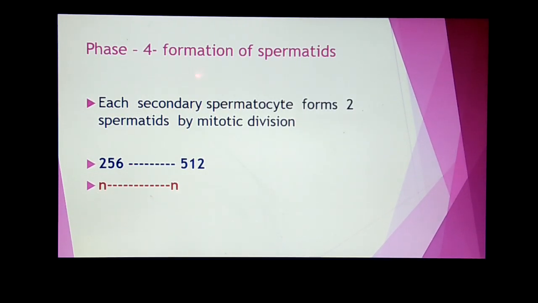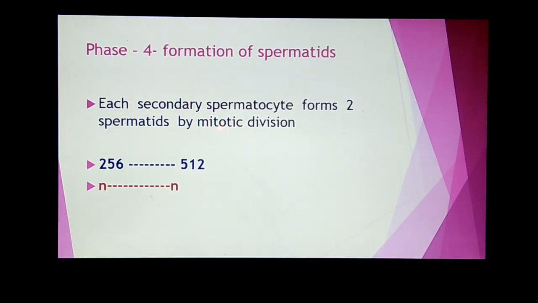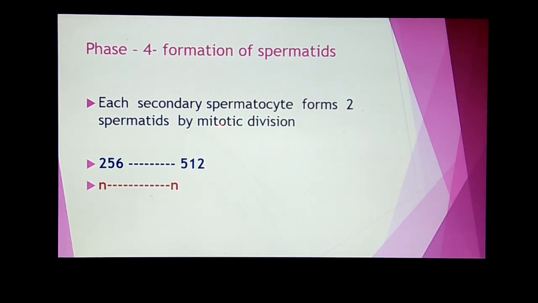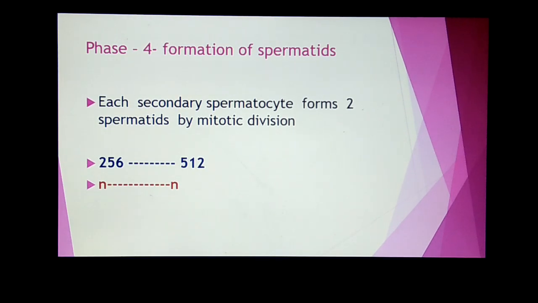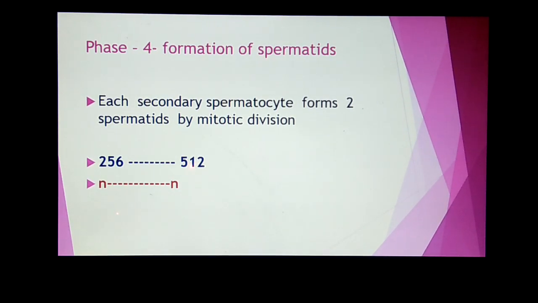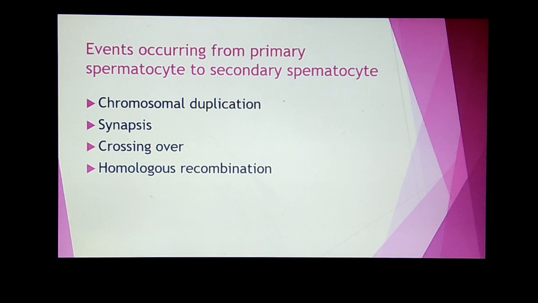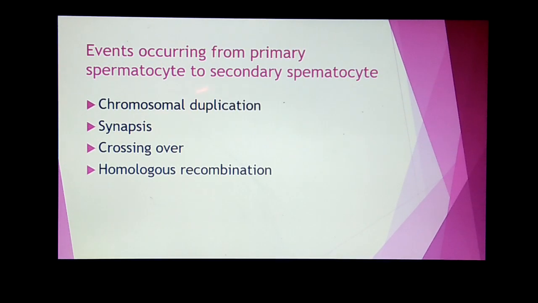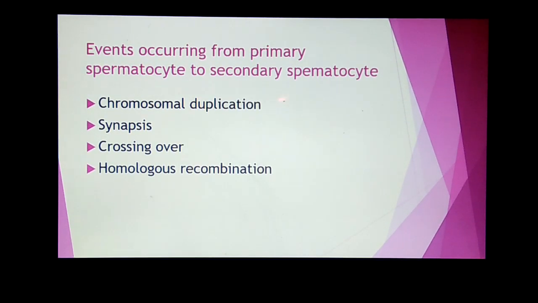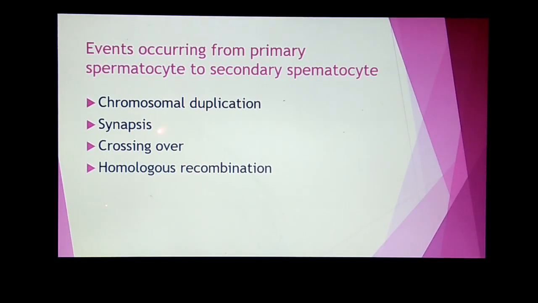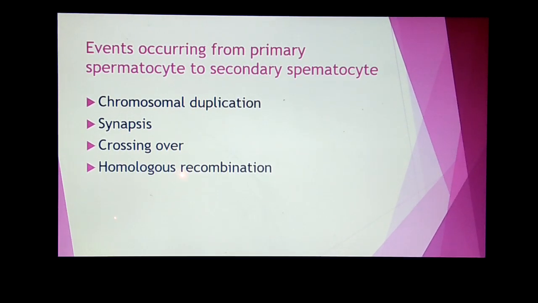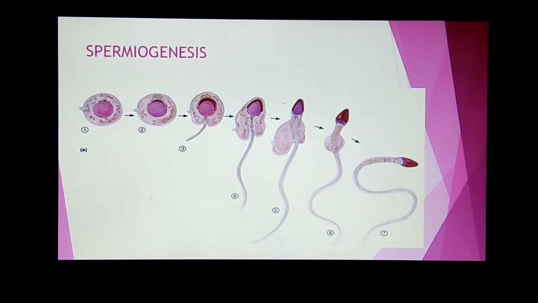Now phase 4, the formation of spermatids. The last phase undergoes mitotic division. Each secondary spermatocyte undergoes one mitotic division, and from 256 they form 512 spermatids, and the chromosome number remains n. So the events occurring from primary spermatocyte to secondary spermatocytes are chromosomal duplication, synapsis, crossing over, and homologous recombination.